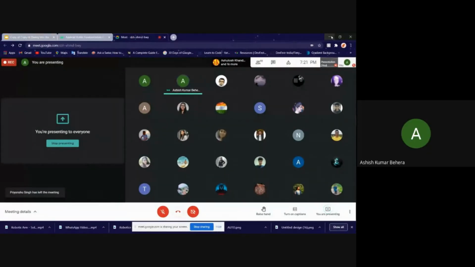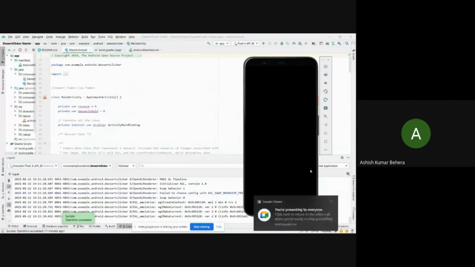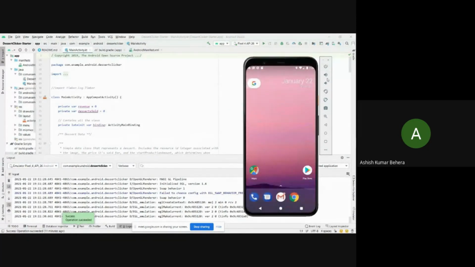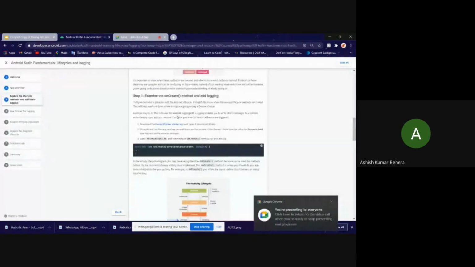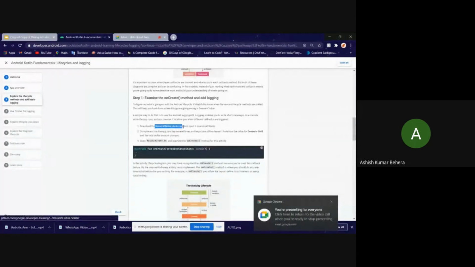Okay. So first things first, guys, let's open up Android Studio. I have already done this. The first thing we need to do is download the pre-built Desert Clicker app from the link provided in the activity. That is the link that is present over here, guys. This one. So we will be working on this app today.